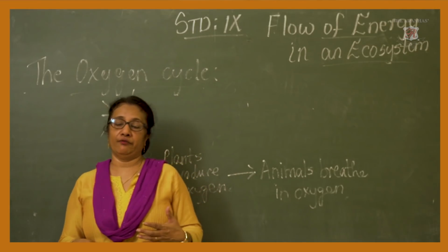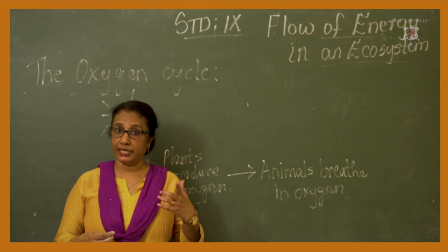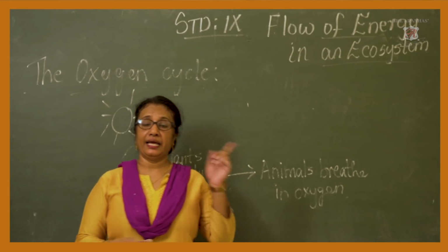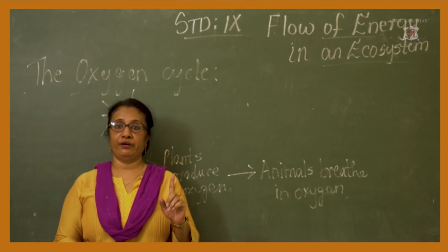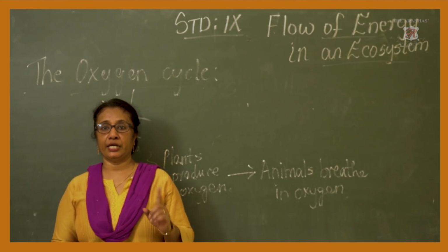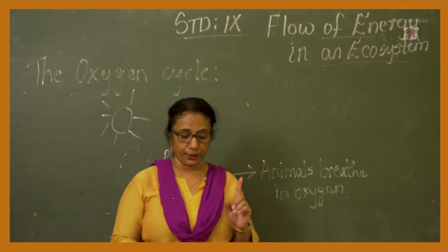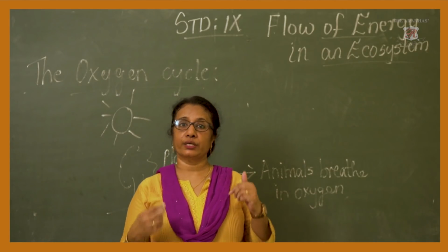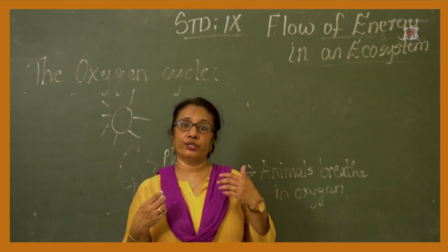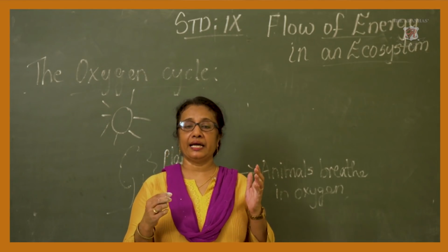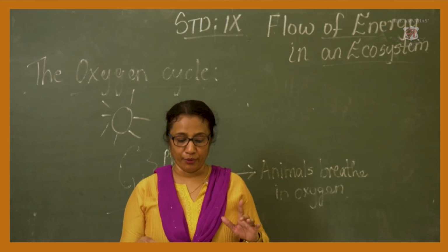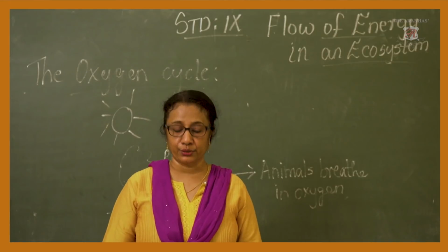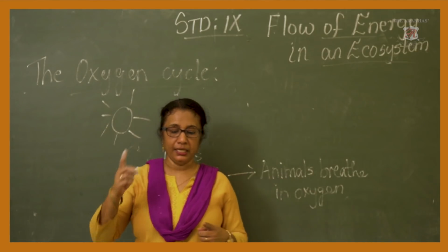Energy is obtained from glucose, as I had told you earlier when I wrote the equation for you. For the various metabolic activities to be carried out, this glucose or sugar is used up in our body, and after the use, the impure air is exhaled in the form of carbon dioxide. And what is happening to this carbon dioxide? It is going back into the atmosphere.